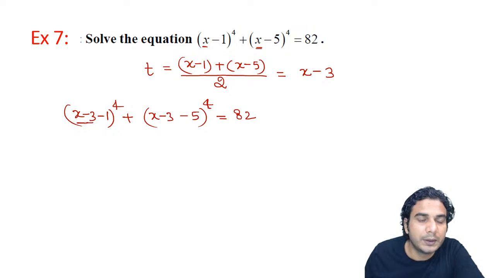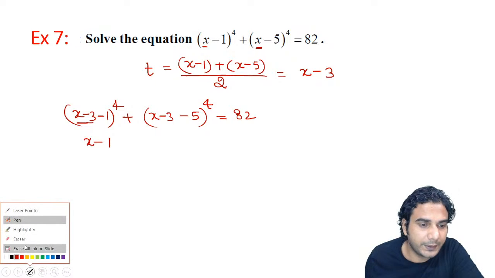Now the first one you can write is going to be x minus 4. One minute, what am I doing? Sorry.